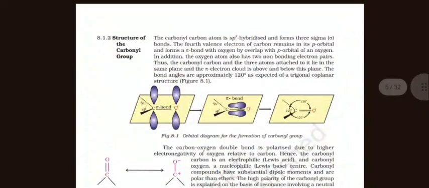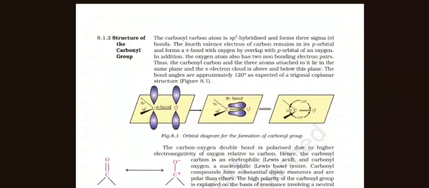Structure of the carbonyl group. The carbon atom is sp2 hybridized and forms three sigma bonds. The fourth valence electron of the carbon remains in a p orbital and forms a pi bond with oxygen by overlap with the p orbital of an oxygen.